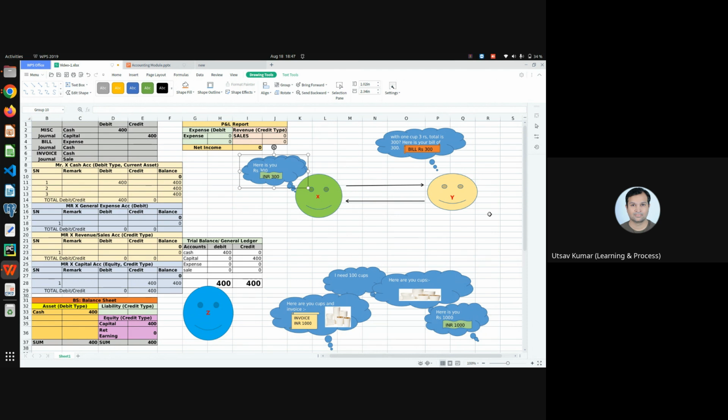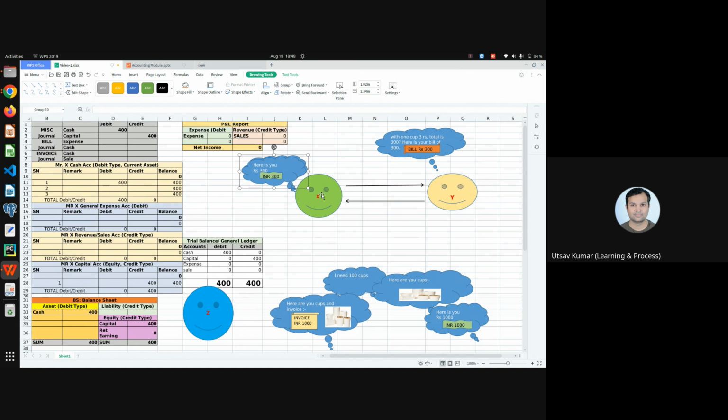Now a transaction has happened. As I say, whenever a transaction happens, what should be done first? A journal entry. Now in accounting, which journal entry? The answer basically depends on the source document. And what is the source document here? It is the bill, because the bill is the reference.